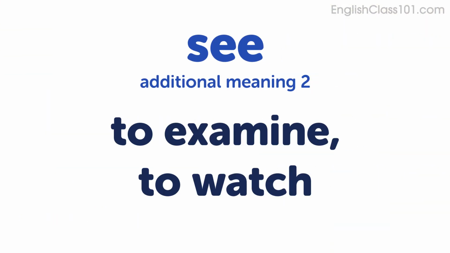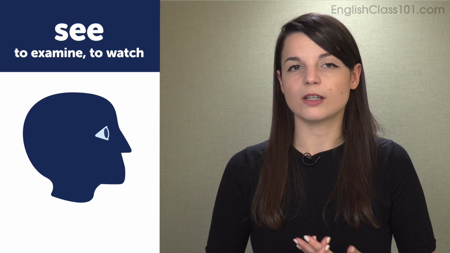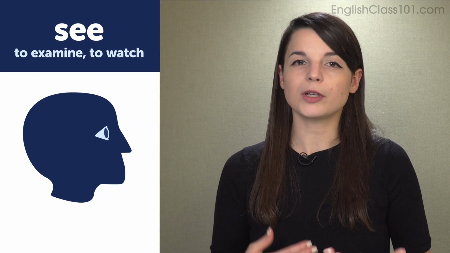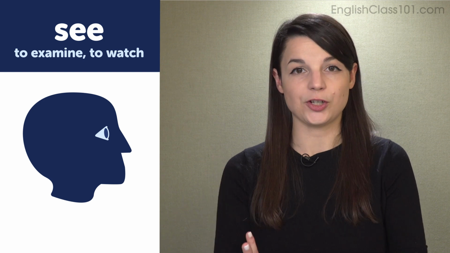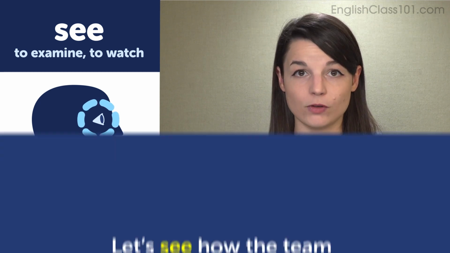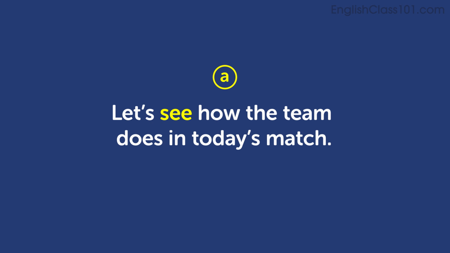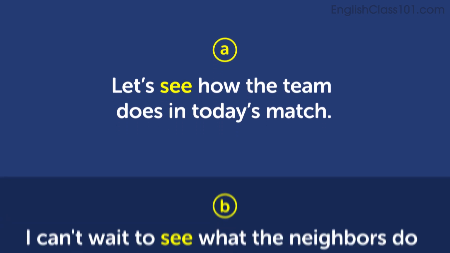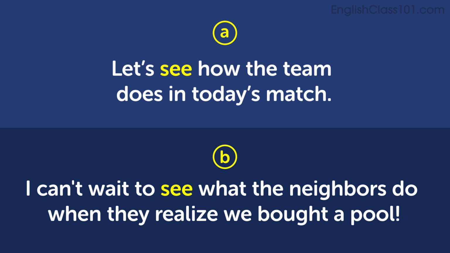Next is to examine or to watch. In this use of the verb see, there's sort of the nuance of an expectation. We want to use our eyes to watch something as it changes, or to examine a change as it happens, to examine a behavior. Let's see how the team does in today's match. I can't wait to see what the neighbors do when they realize we bought a pool.